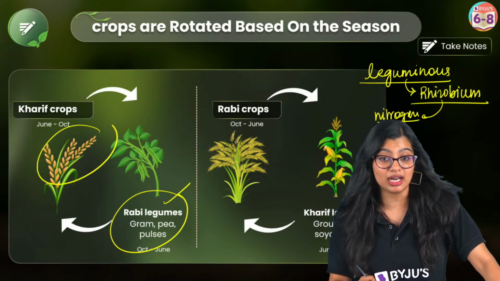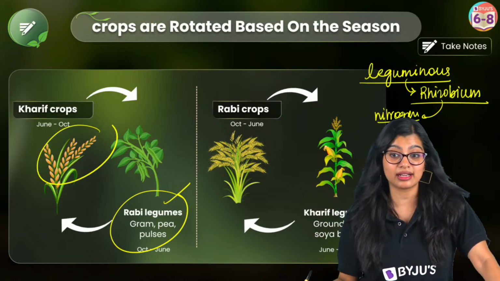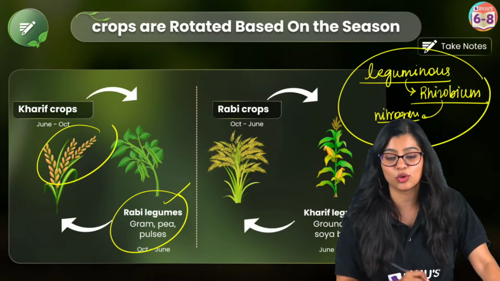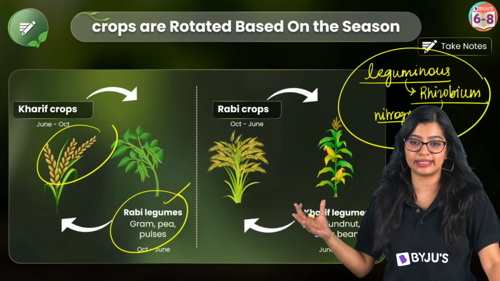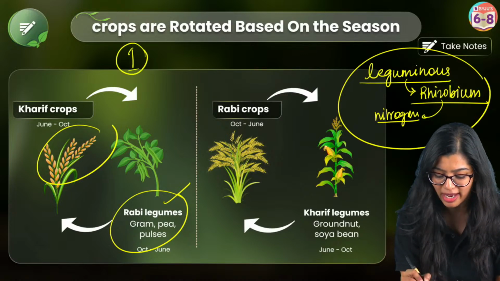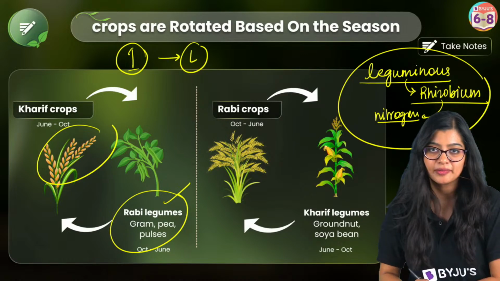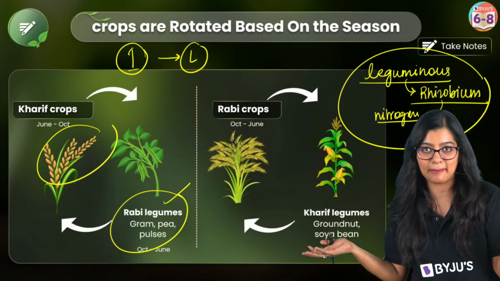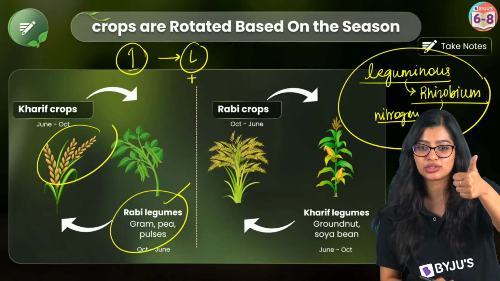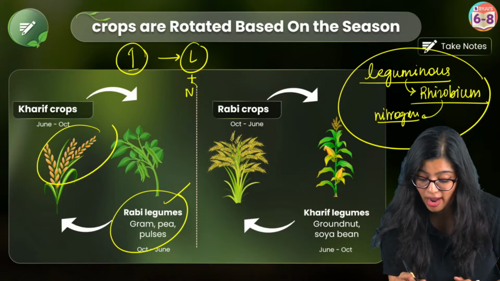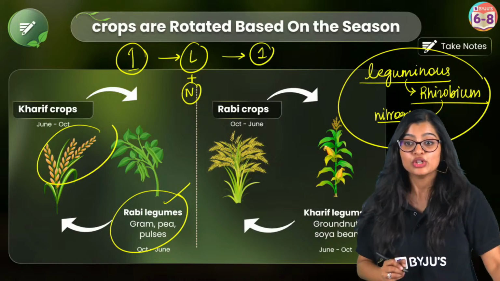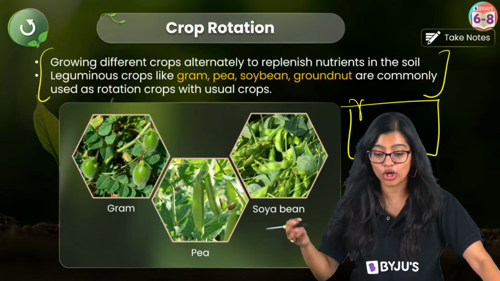In the second chapter we have learnt that the nitrogen cycle is there. Rhizobium has a very important role, which is why it will improve the soil fertility. So I grew crop number 1, then I grew this leguminous plant. And it's not that I'm growing these leguminous plants for time pass. Side by side I'm getting one advantage, that my soil is also becoming fertile, which means that later on I can grow my other plant.